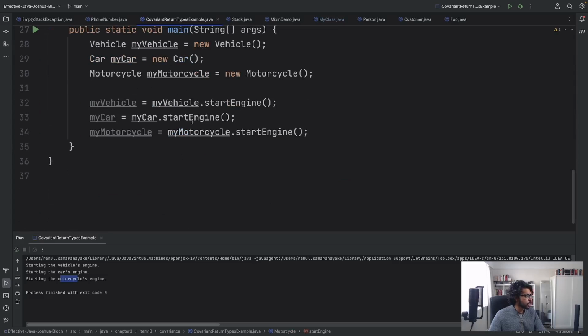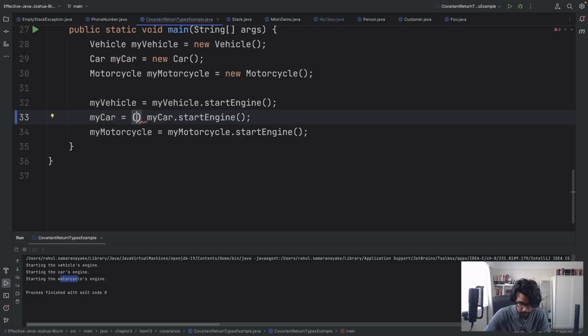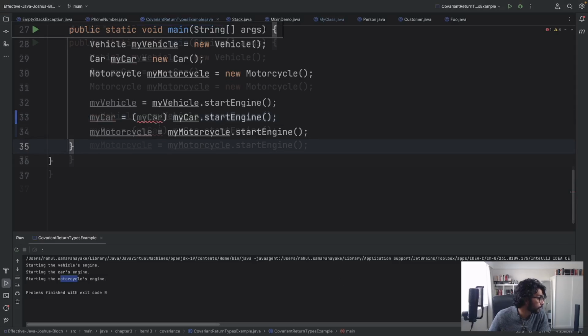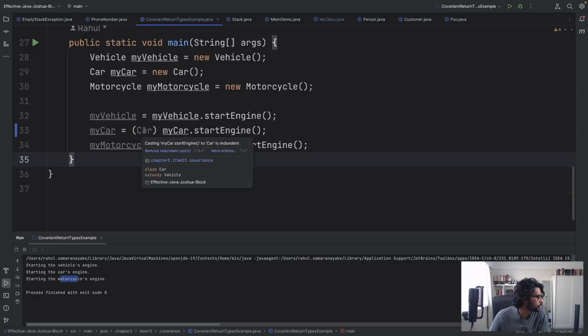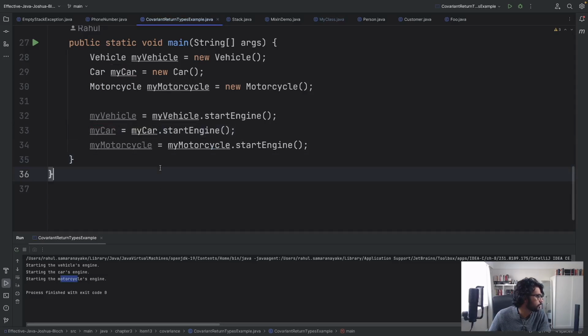And over here, no casting is necessary. For example, if we do this, it would be redundant, and the compiler would say, what are you doing, mate? Sorry, it wouldn't throw an error. I'm just being silly. It would show that it's redundant. It's useless. So remove redundant cast because you don't need to do that casting.